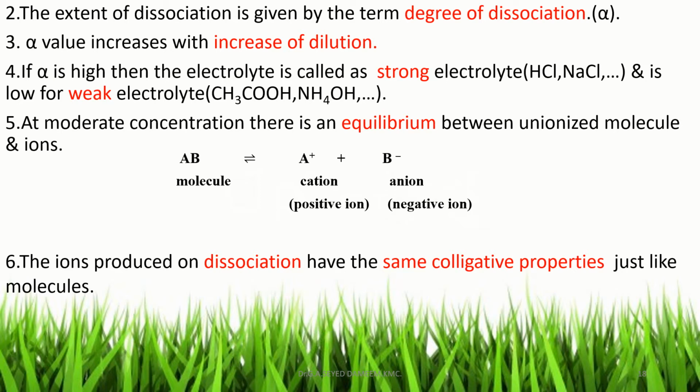Another postulate: the ions produced on dissociation have the same colligative properties as molecules. Just like molecules, the ions have the same colligative properties, like lowering of vapor pressure, elevation of boiling point, depression of freezing point, and osmotic pressure. These are the postulates of Arrhenius theory.